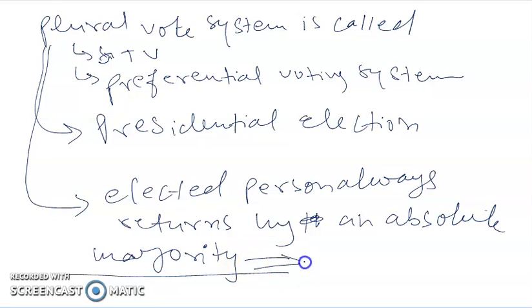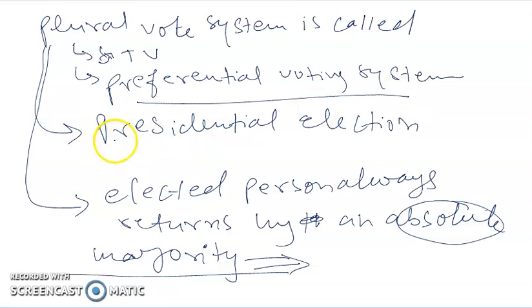So the President of India is elected by absolute majority, because the method of presidential election is the preferential voting system based on proportional representation.